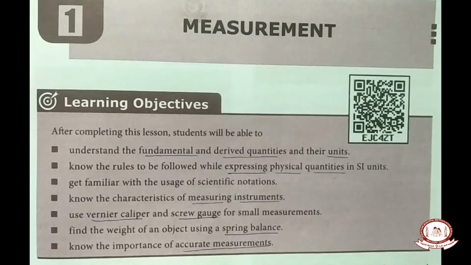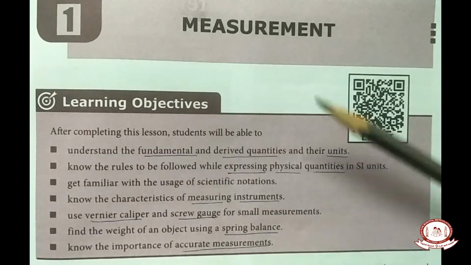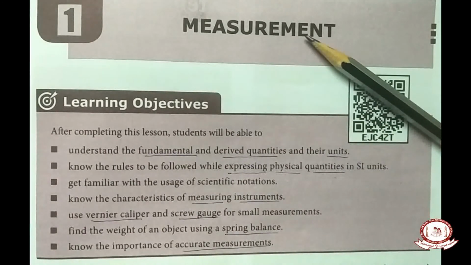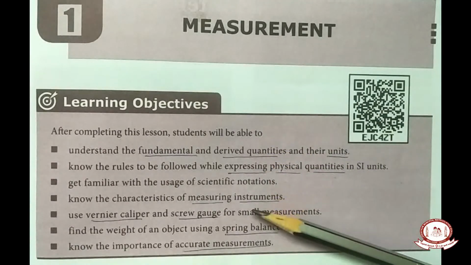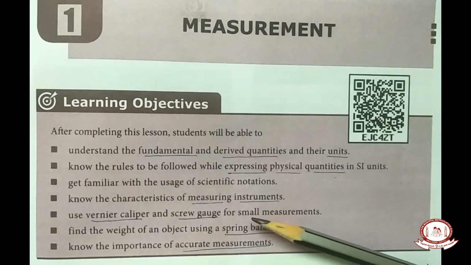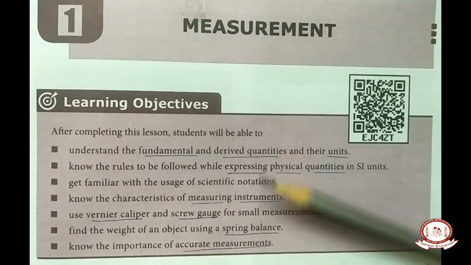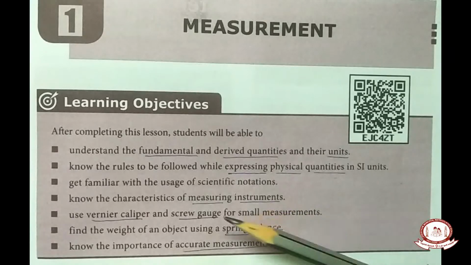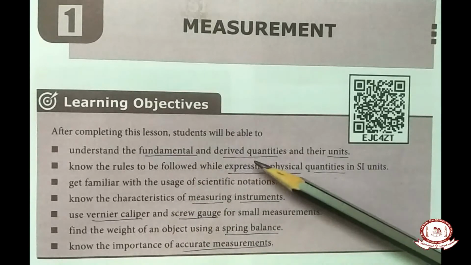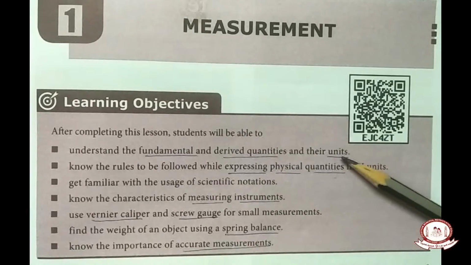Good morning, children. We are going to the very first lesson, heading measurement. I want you to read the objectives by yourself at home. Got it, children? I want you to read the objectives first. It is your task. So, in the first class, I am going over fundamental and derived quantities and their units.